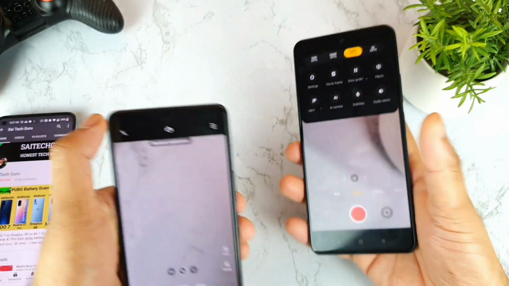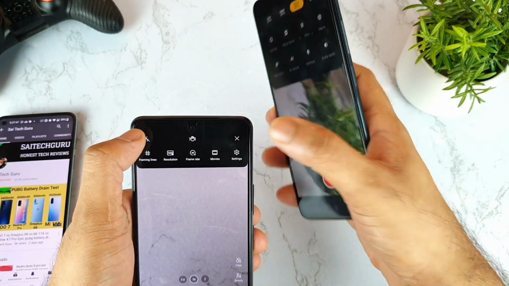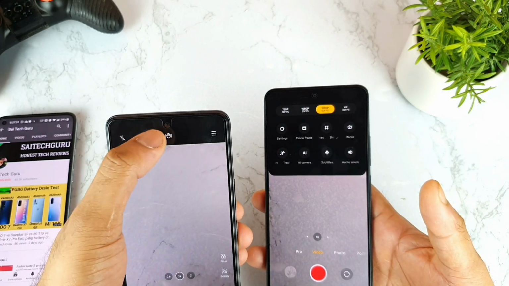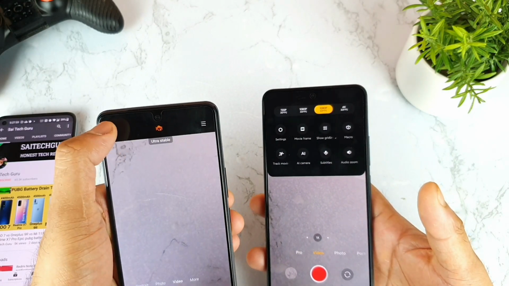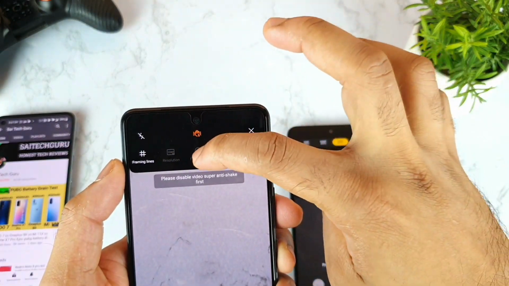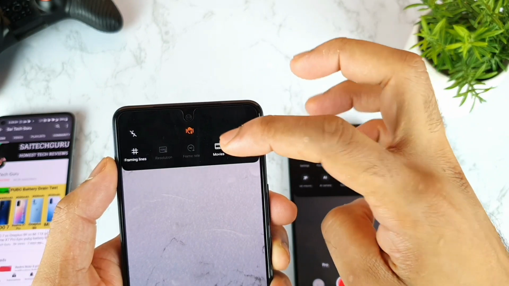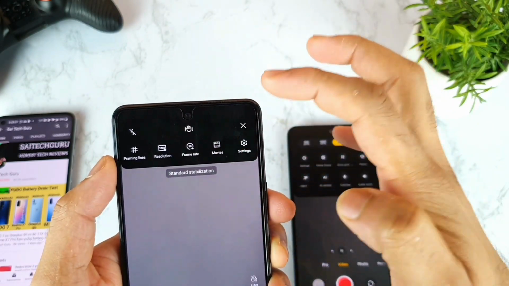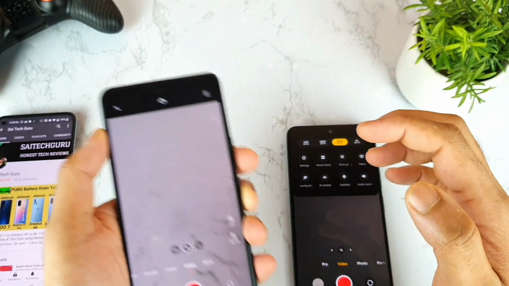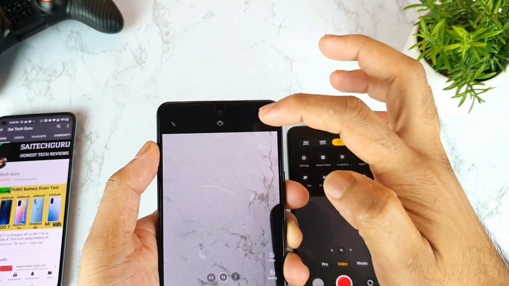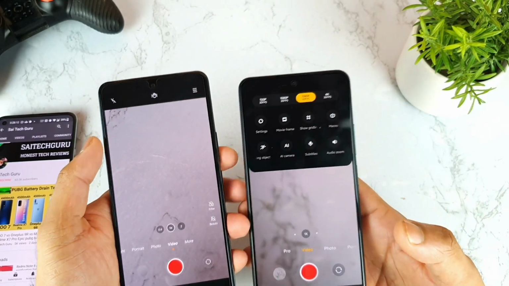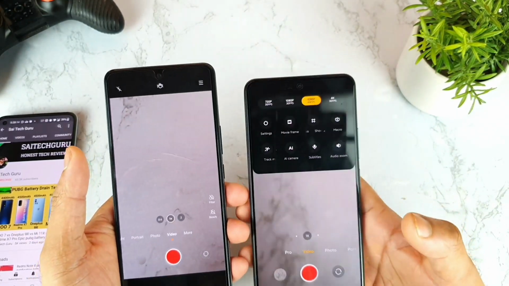So standard stabilization I think you can use with the, let me try to see the resolution what you can use. So frame rates, can I use with 30 fps or not? I'm trying to check. As you can see, if you try to use the ultra stabilization mode, the resolution and the frame rates will be disabled. And standard stabilization, you can select any resolution you want, as you can see friends. So I think the ultra stabilization will be kind of helpful in case you want to do video recording. That is what my opinion is.